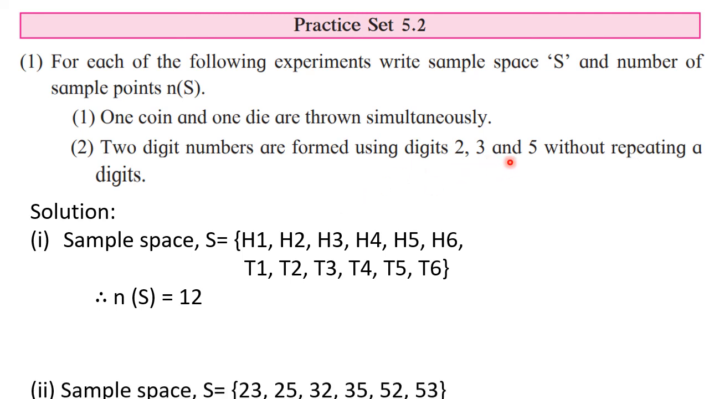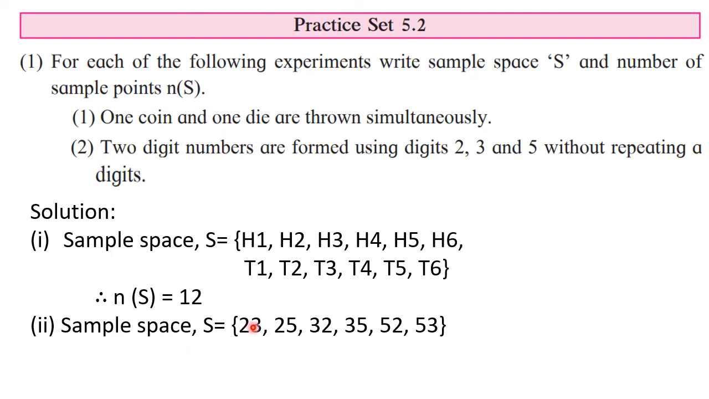So we can write down the sample space as: 2, 3, 23, 2, 5, 25. Then for 3: 3, 2, 32 and 3, 5, 35. Similarly now with 5: 5, 2, 52 and 5, 3, 53. So here we have 6 sample points. We cannot write 22, we cannot write 33 and we cannot write 55 because repetition is not allowed.